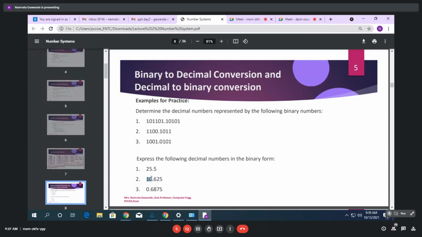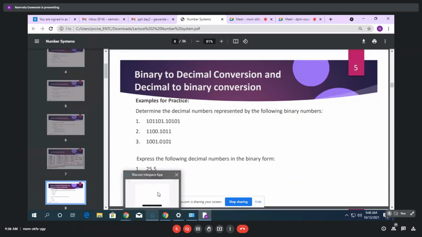Now, what do you have to do? You have to divide 10 by 2, right? Have you done that? Yes, ma'am. If you divide 10 by 2, what bits will you get? You will get the binary form of 10, which is 1010, right? And for 0.625, what can you do? Multiply by 2.